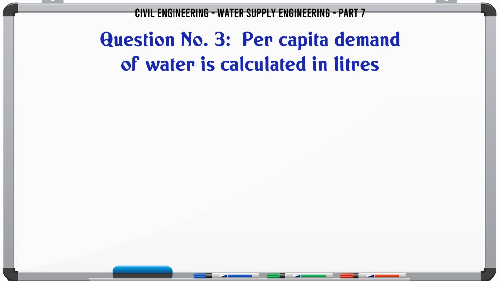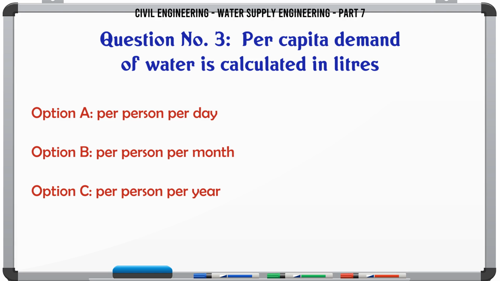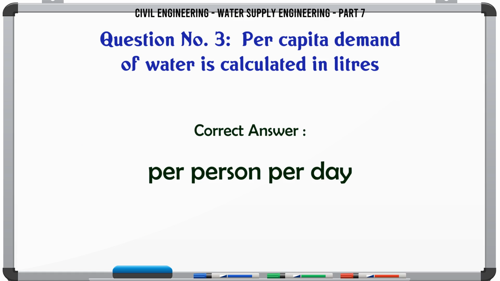Per capita demand of water is calculated in liters. A. Per person per day, B. Per person per month, C. Per person per year, D. None of these. The correct answer is per person per day.